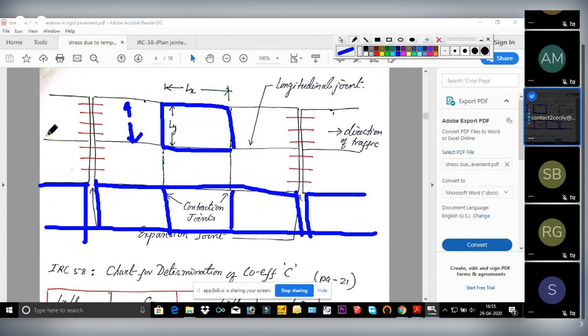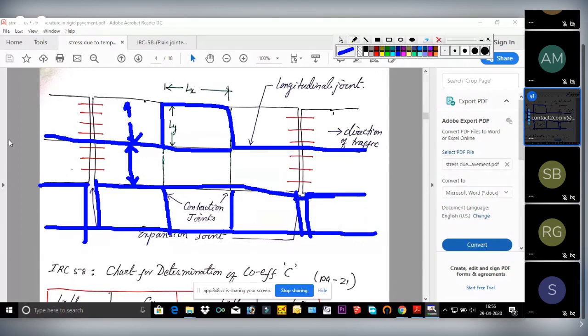Previously, there was only one longitudinal joint. This is the longitudinal joint. And now there are one and two longitudinal joints. So sometimes they will give you the spacing of the longitudinal joint also. Spacing means the distance between two successive longitudinal joints.